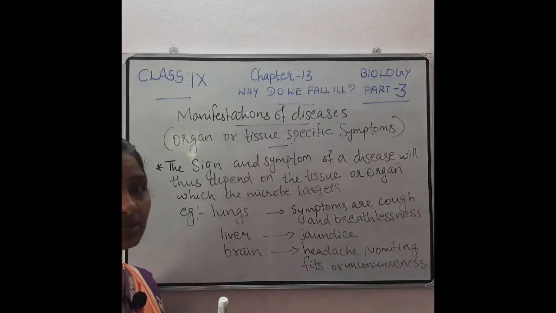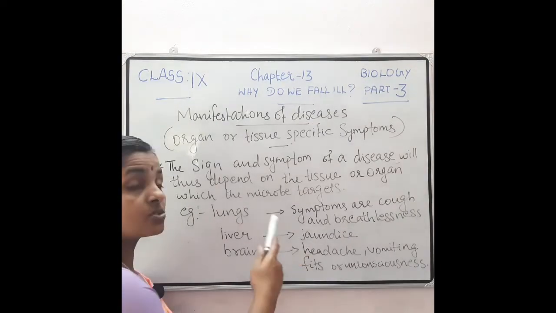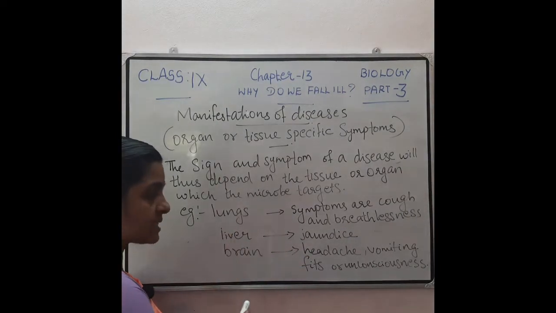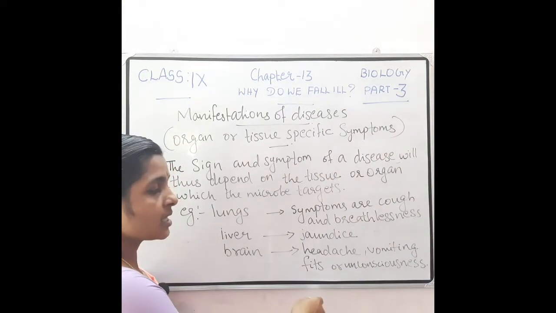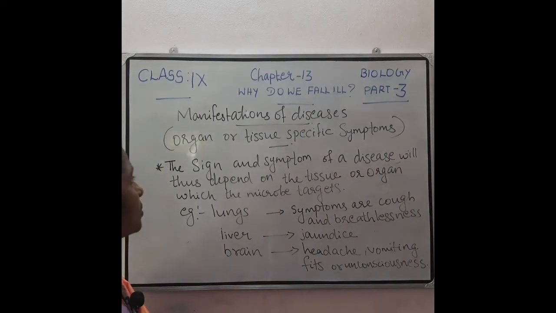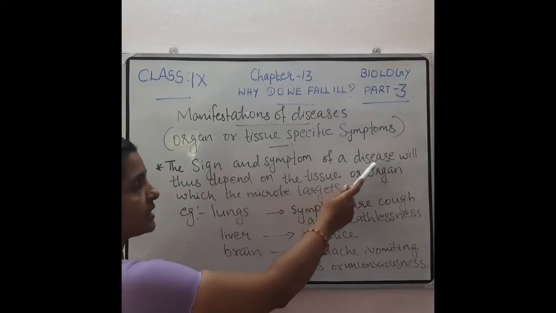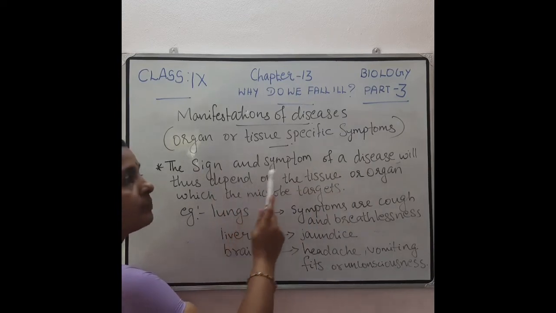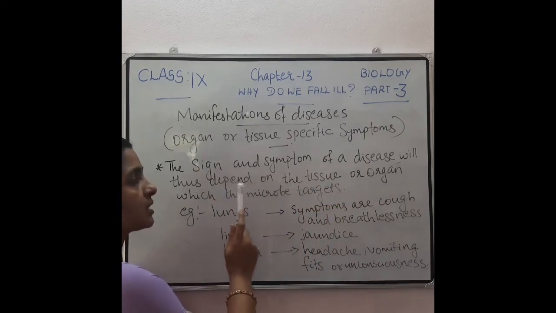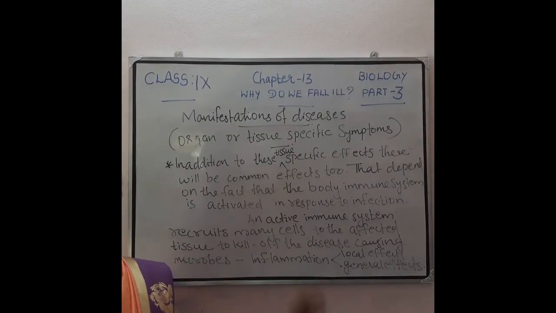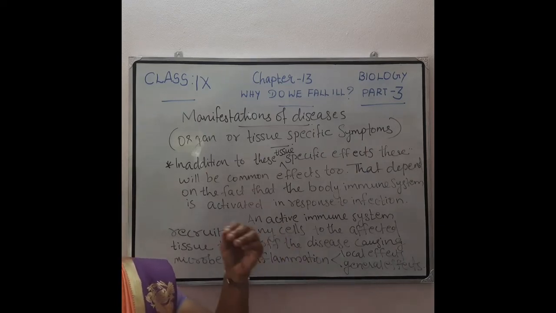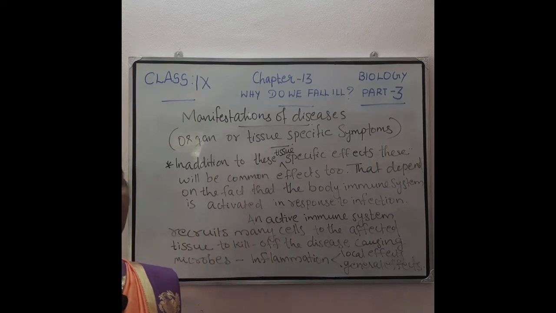If the liver is the target, then the symptom is jaundice. If the brain is the target, then the symptoms are headache, vomiting, fits or unconsciousness. So the sign and symptom of a disease depend on the tissue or organ which the microbe targets. So we have completed the tissue-specific or organ-specific manifestations: in which organ or tissue these microbes affect and what symptoms they show.